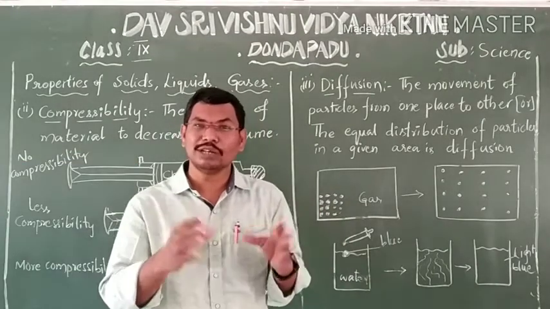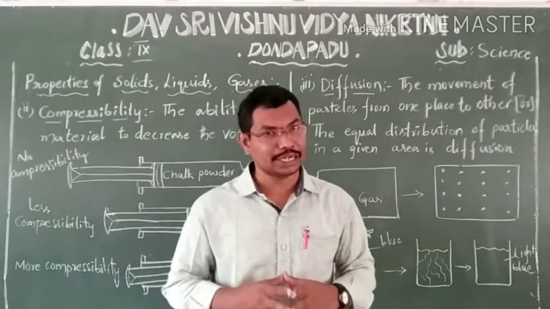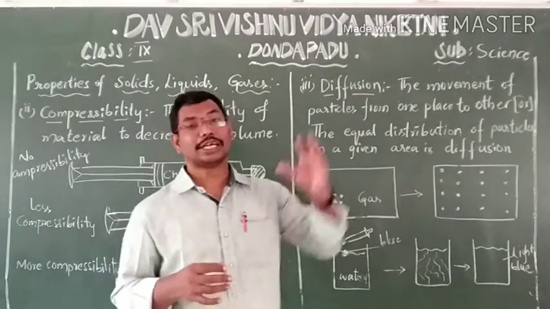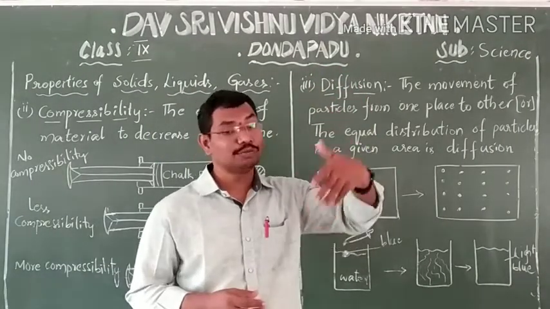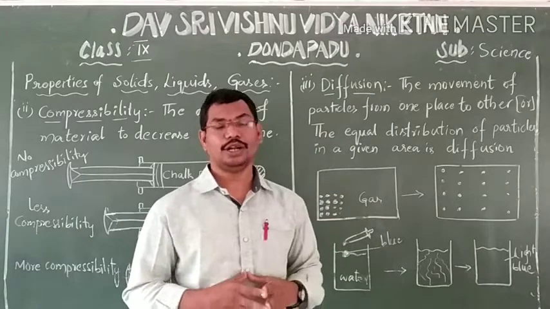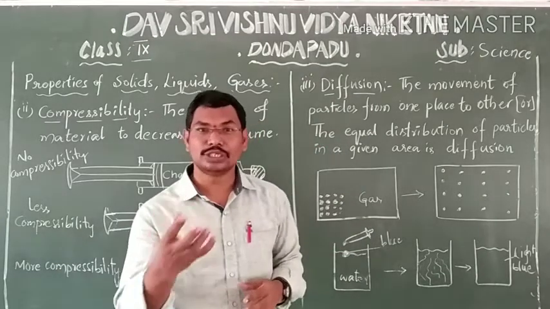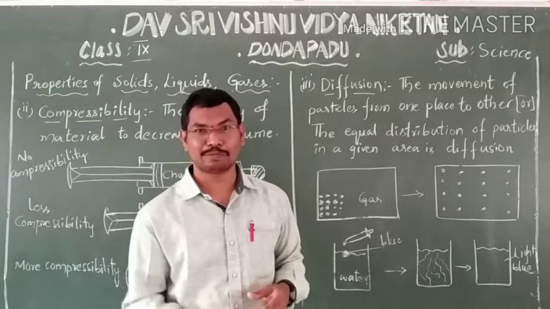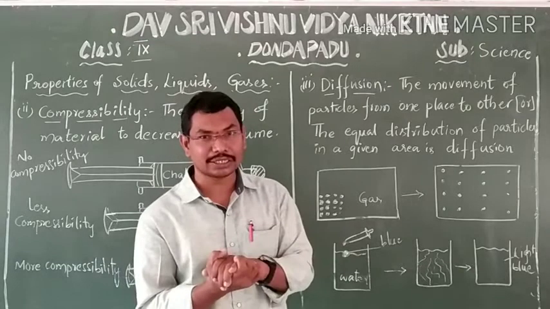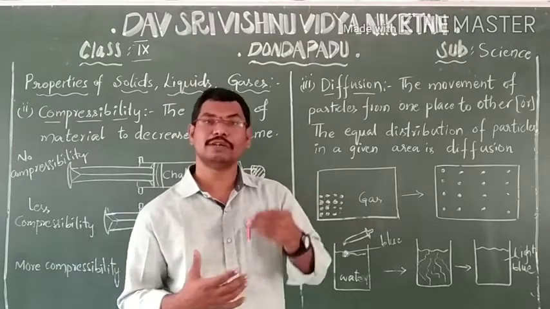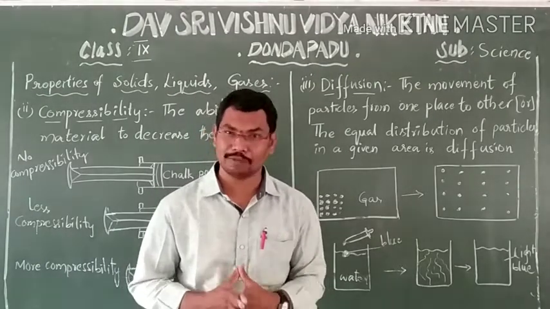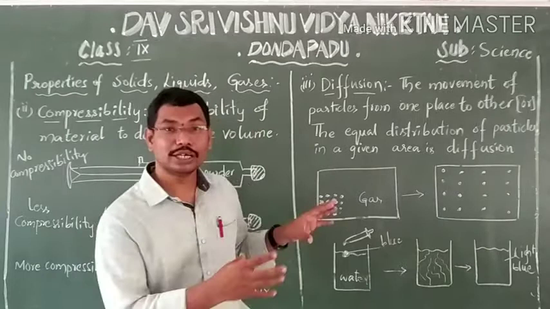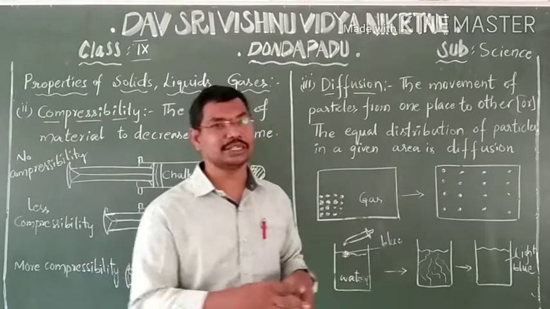If there is no diffusion property, there is no aquatic life. Similarly, carbon dioxide in the atmosphere diffuses into the water. The aquatic plants take the carbon dioxide and photosynthesize to prepare their food. Otherwise, there would be no aquatic plant life either. Understood? Because of diffusion, life exists underwater.